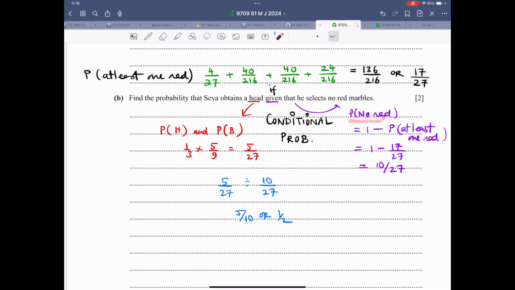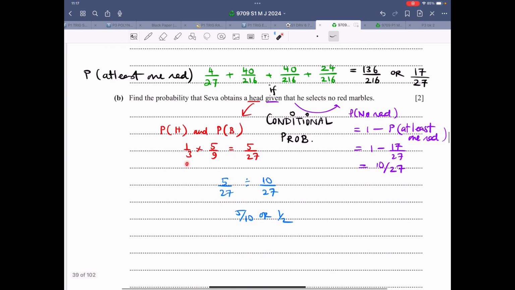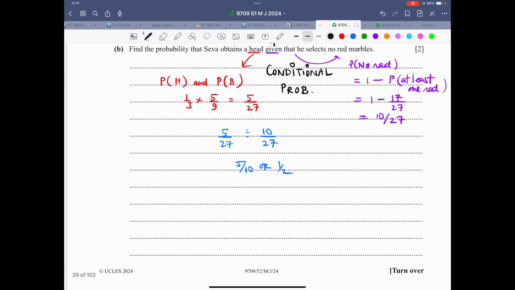Probability of no red, I can list it separately, but I just did the subtraction. This is 10 over 27. Probability that Seva obtains a head given that he selects no red marble, that means I need an option of getting a head and no red. That means head and blue. So head is 1/3, blue is 5 over 9, 1/3 into 5 over 9, that's 5 over 27. This 5 over 27 becomes the numerator. This 10 over 27 becomes the denominator.